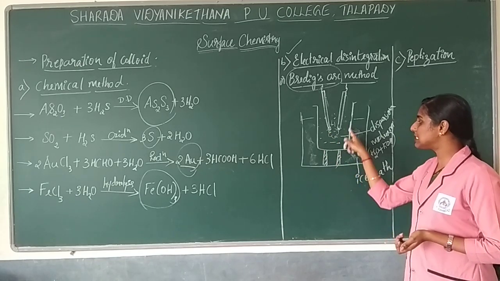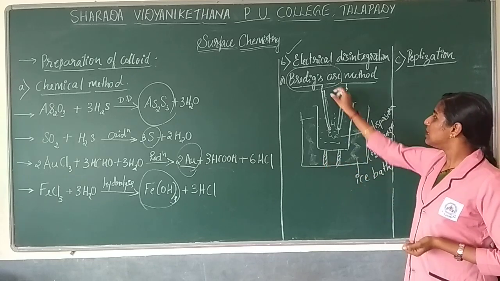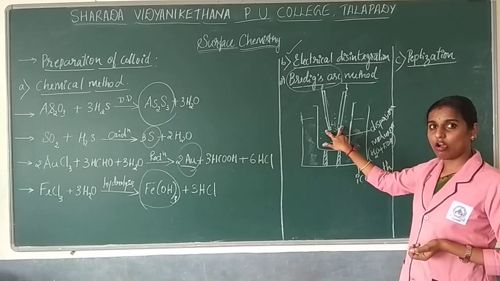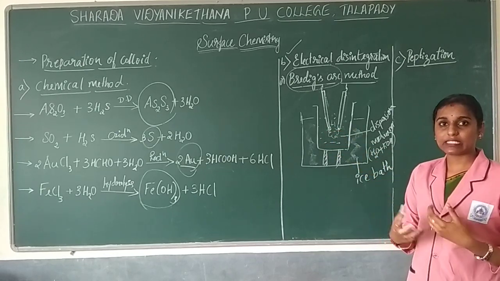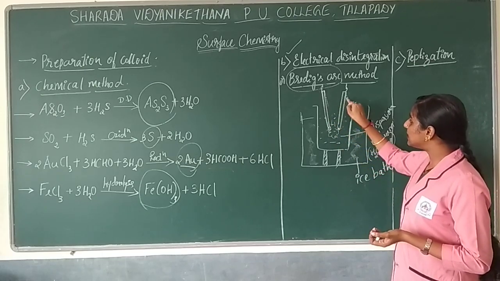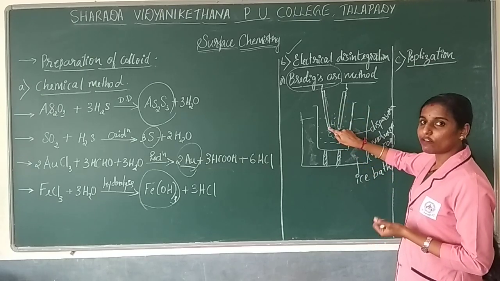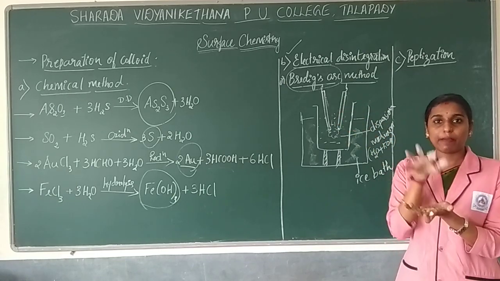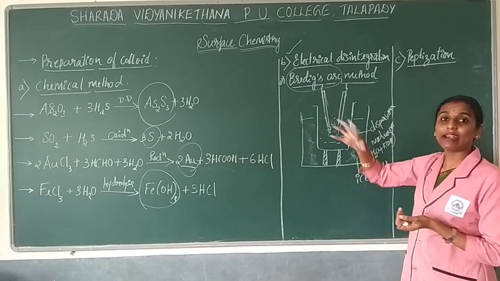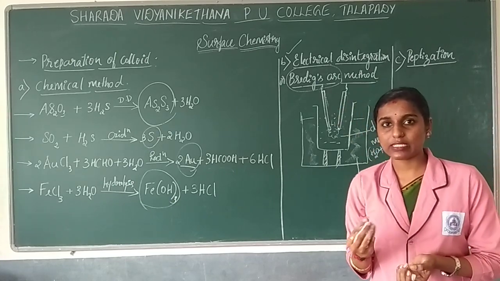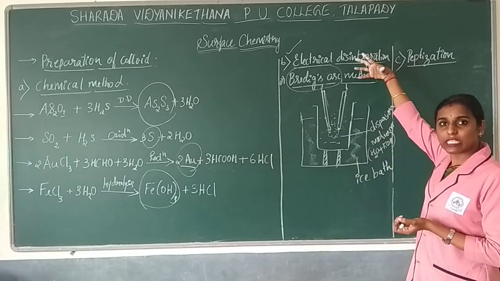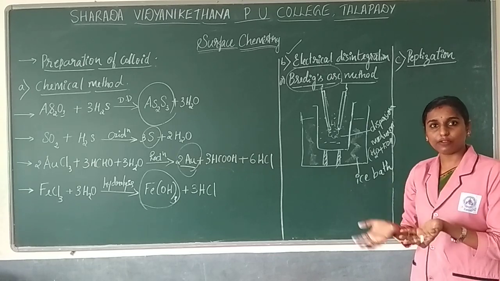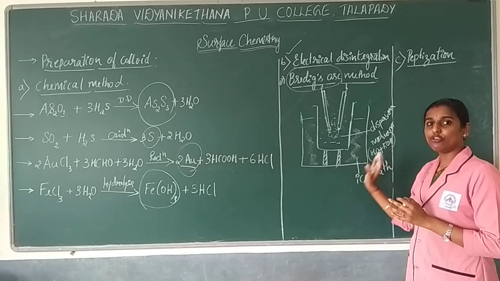The ice bath is to cool the solution, the dispersion medium. So when you pass electricity, an arc will be produced between these electrodes, and the heat will help to melt these metals. After melting, the vaporization of these metals will take place. Later, the vaporized particles will condense. Now, by giving heat, vaporization has been done; with the cooling process, the particles will be condensed so that you get them in colloidal form.